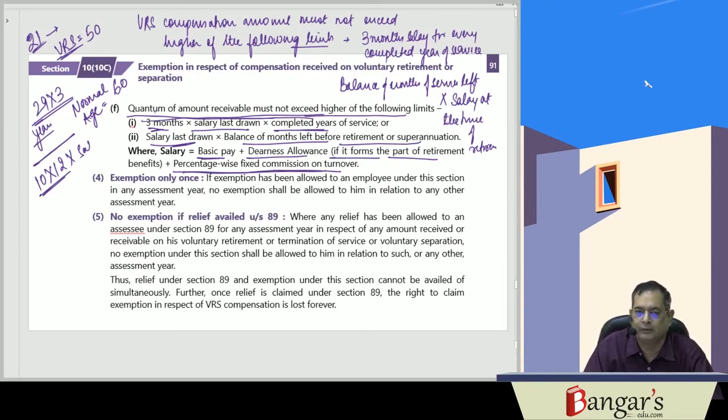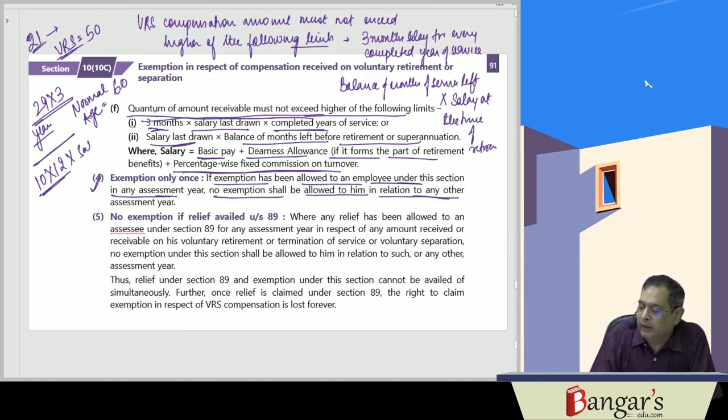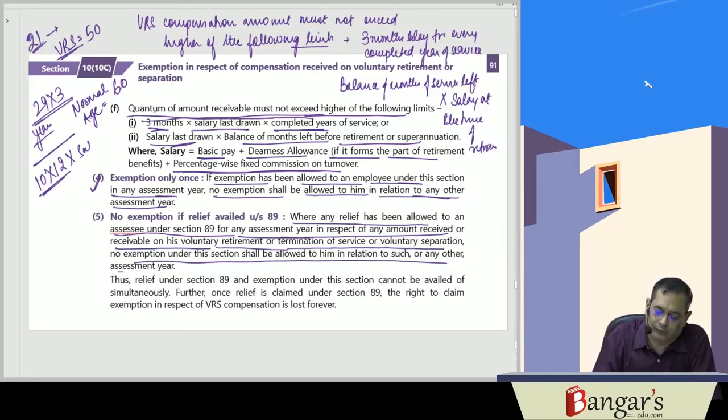Then here the exemption is allowed only once. So if an exemption has been allowed to an employee under this section in any assessment year, then no exemption shall be allowed to him in relation to any other assessment year. So VRS compensation exemption will be allowed only once. And where any relief has been allowed to an assessee under section 89 for any assessment year, if he claimed relief under 89 in respect of the amount received or receivable on his voluntary retirement or termination or voluntary separation, then he won't be getting exemption in relation to VRS for the same or any other assessment year.